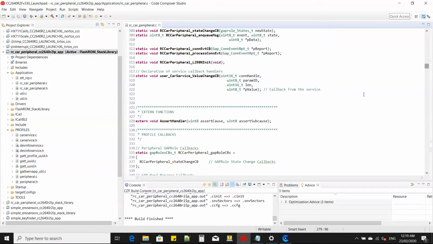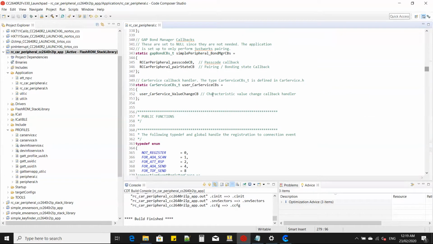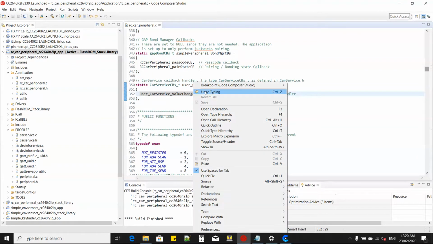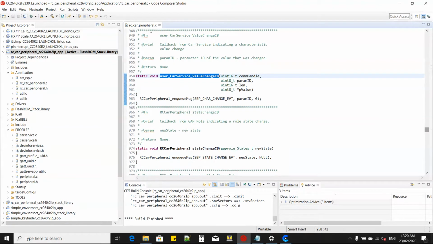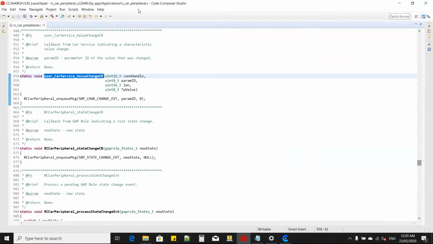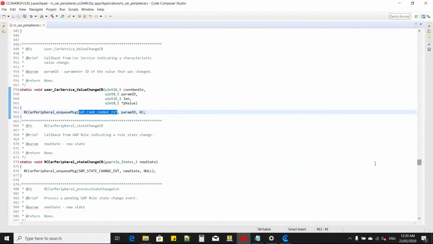So when we write to the characteristic, it will go to this. Okay, so continue. When we write to characteristic one, it will go to this user car service value change callback, which will queue with QID SBB car change event.